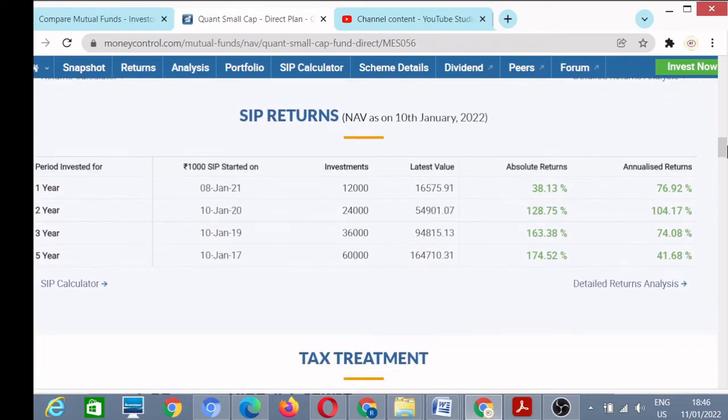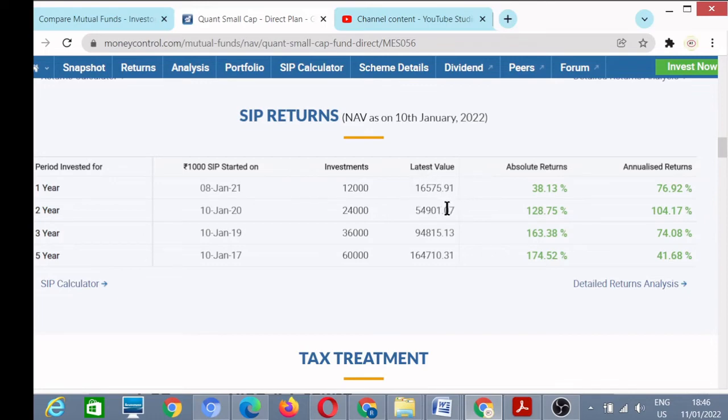We also see the SIP performance. When you invest rupees 1000 per month in this fund, this is the performance. You had invested 12,000, then this was your latest value. In the last 1 year you had invested 12,000, then your total value will be 16,000 something.